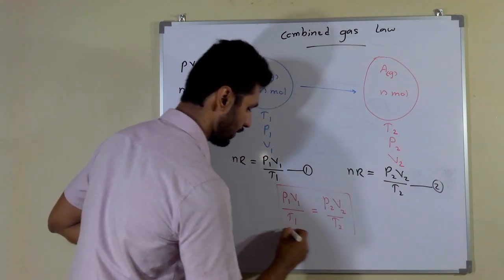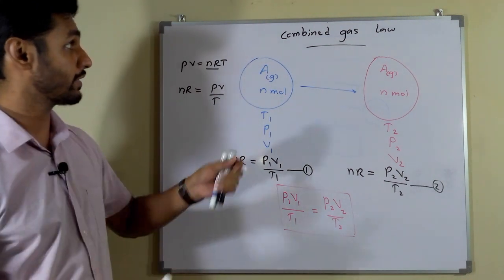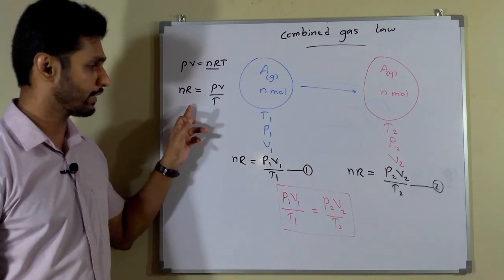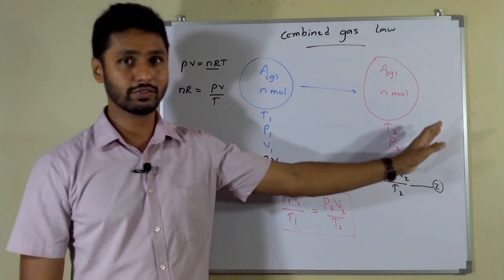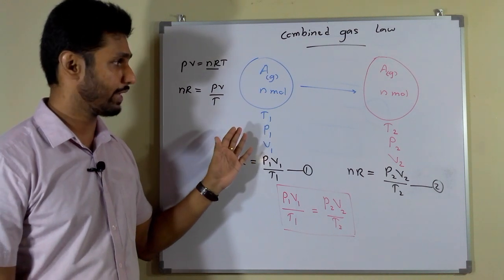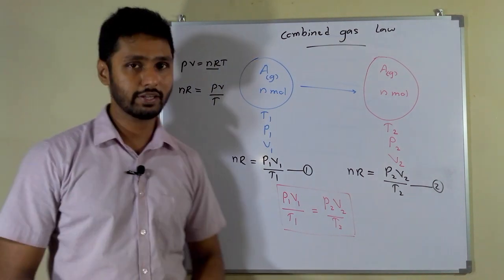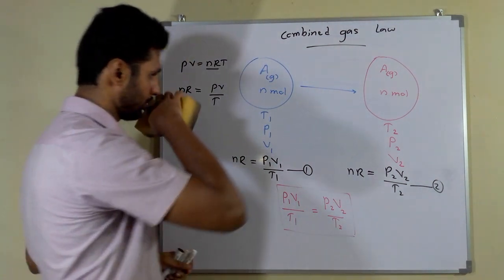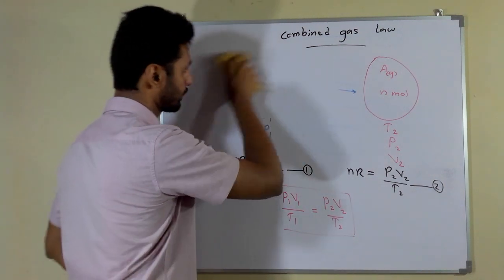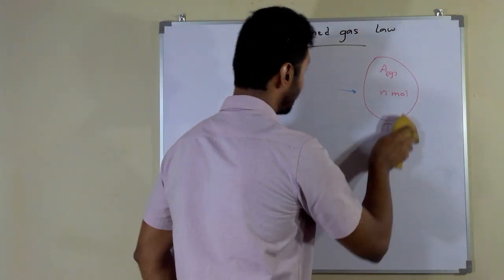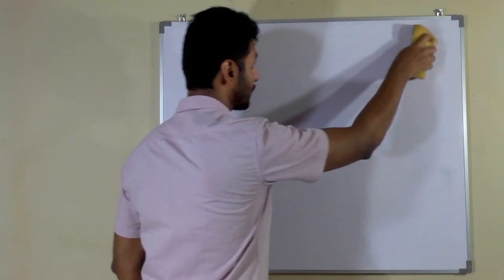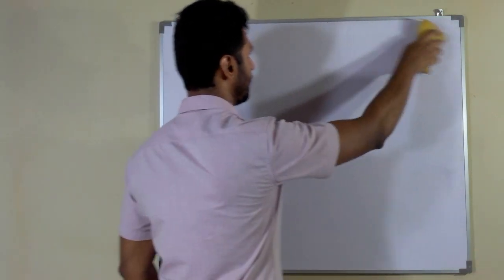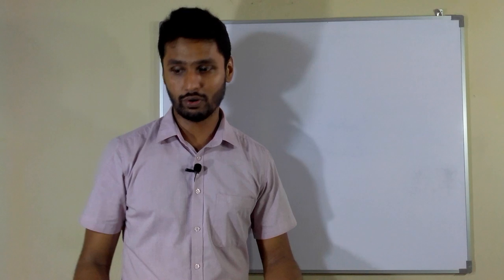This is the combined gas law, which we have derived from the ideal gas equation, comparing two instances of the same gas. This is another important formula. Let's see further. You can use this combined gas equation for two instances of a gas under the same amount of moles.